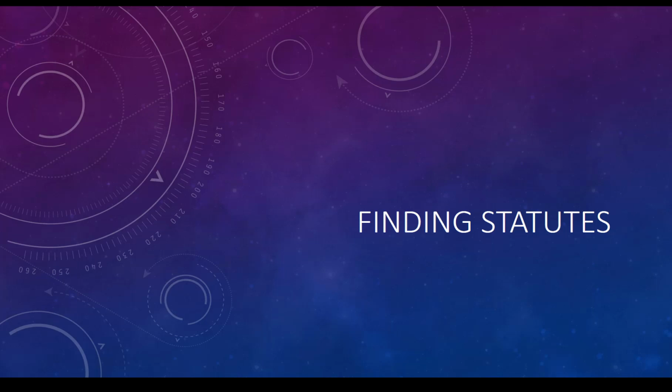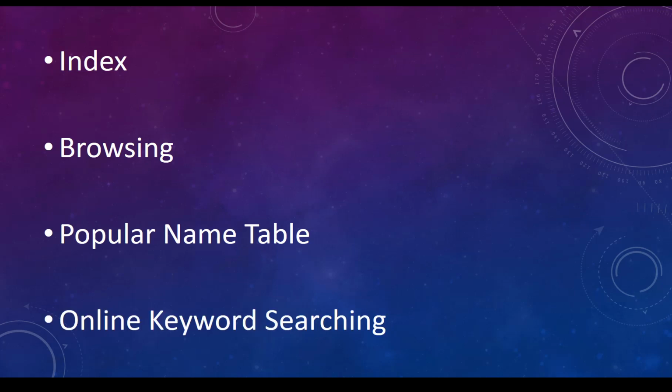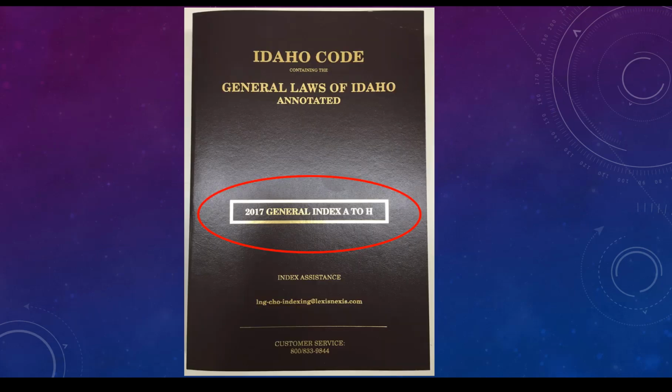Finding statutes. In addition to secondary sources, the other ways to locate statutes include using an index, browsing the code outline, using a popular name table, and online keyword searching. All print statutory codes have an index, such as the General Index to the Idaho Code.